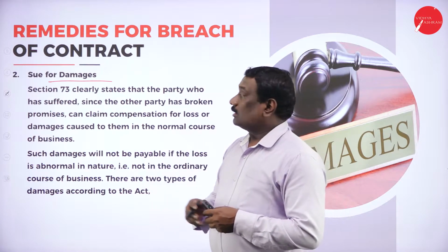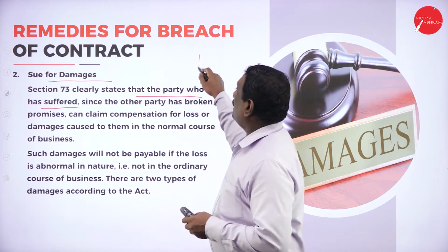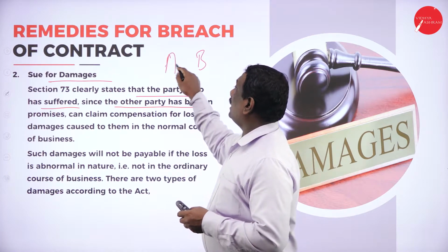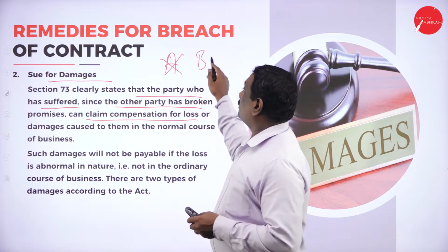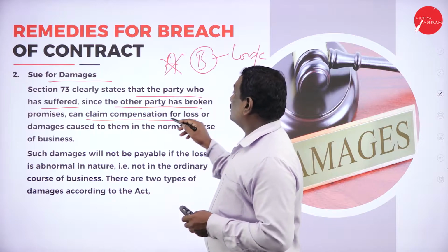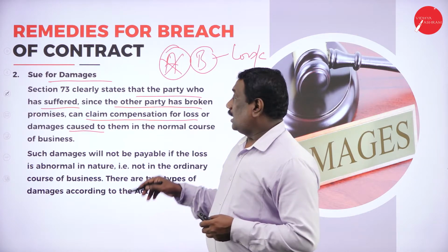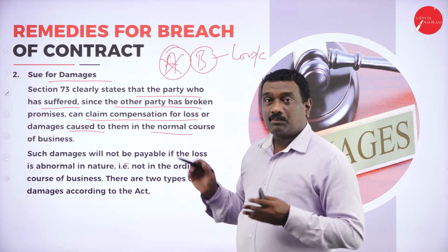Now according to this contract, the party who has suffered, now B is the party who has suffered, and since the other party, that is A, has broken the contract, B can claim the compensation for the loss or the damages caused by A, and that is in the normal course of business. So this is the normal procedure.